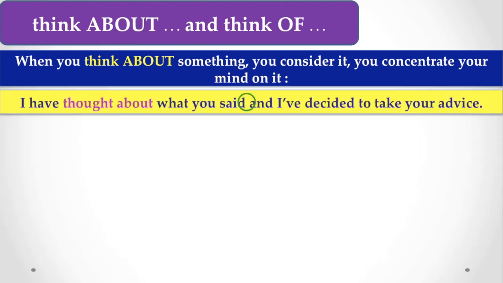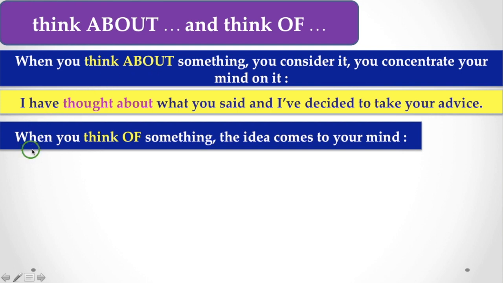Here are the examples for you. I have thought about what you said, and I have decided to take your advice. So here, I have thought about what you said. That is, I have contemplated, or I have considered what you have said, and now the point is to take some decision or something like that. In that case, if you mean contemplation, consideration, you have to use think about.